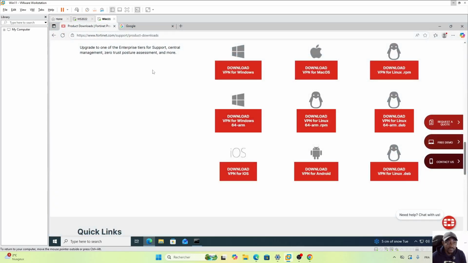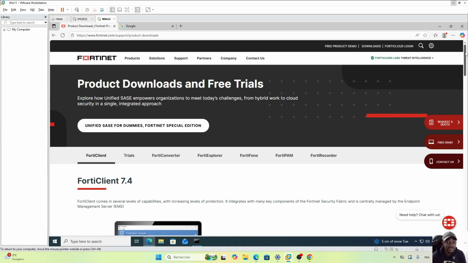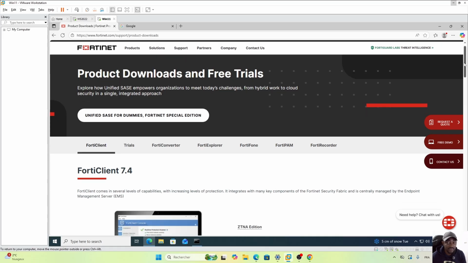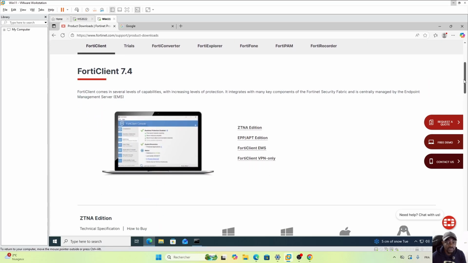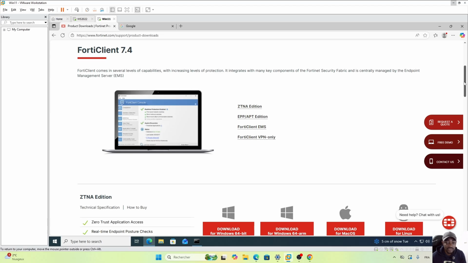Also from the remote desktop, the distant workstation, you need to connect to the FortiGate website under the downloads menu. From here we need to download the FortiClient app that we need. You need to pay attention, because you might download the wrong app.